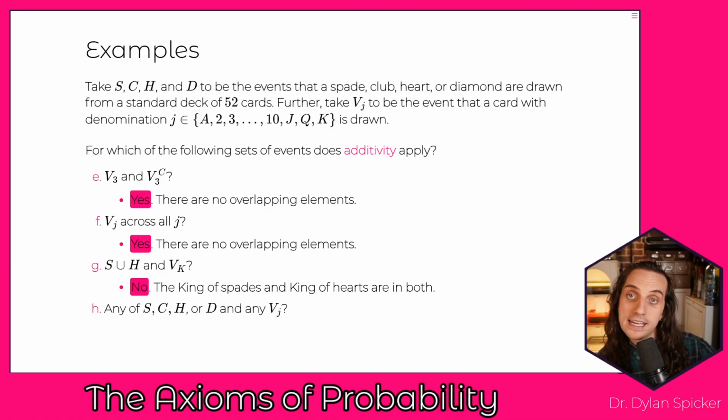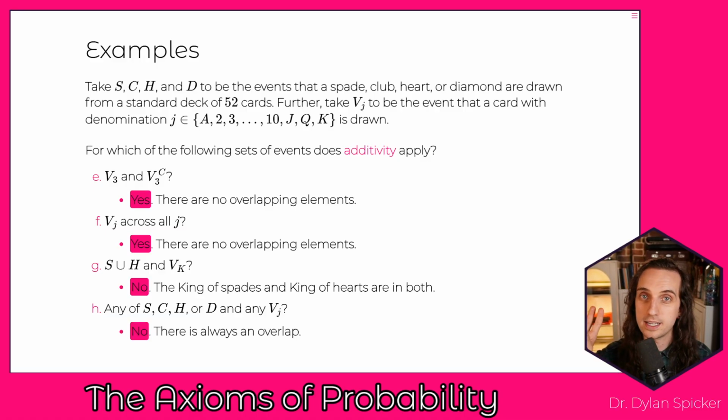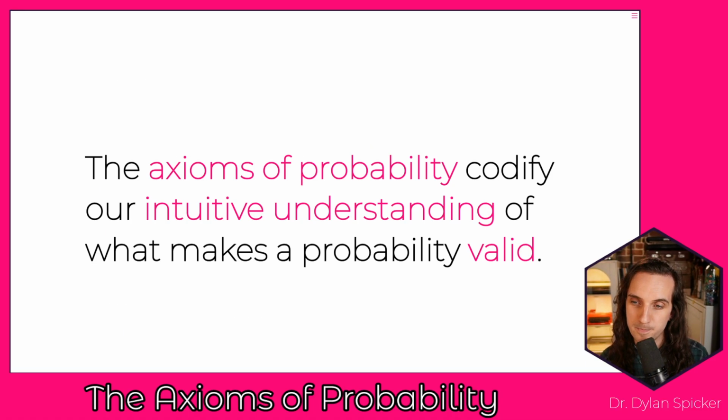What if we take any single one of our suits and any single one of our denominations? We take spades with V_10, or clubs with V_8, or hearts with the queens. Do any of these combinations work? And the answer is no. There's always going to be an overlap, because you can always take the specific card with the specific suit. And so additivity is never going to work if we mix suits and denominations.